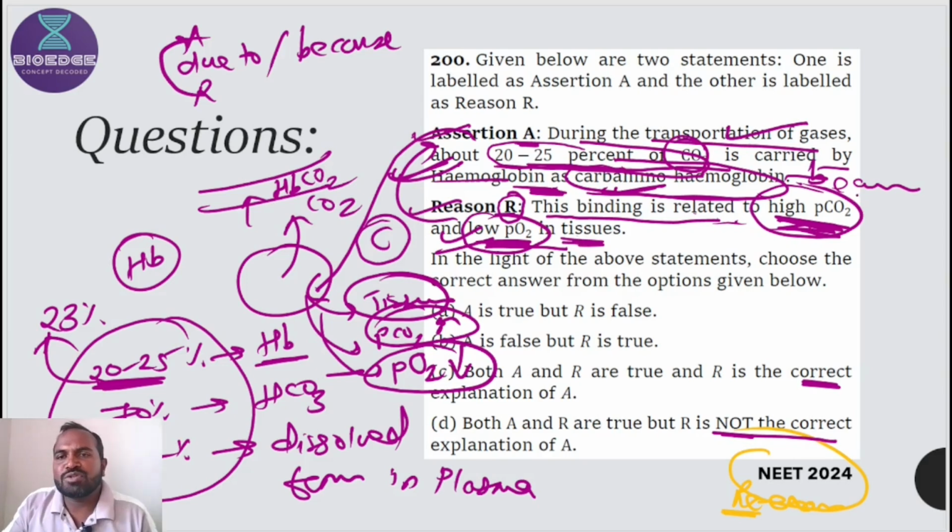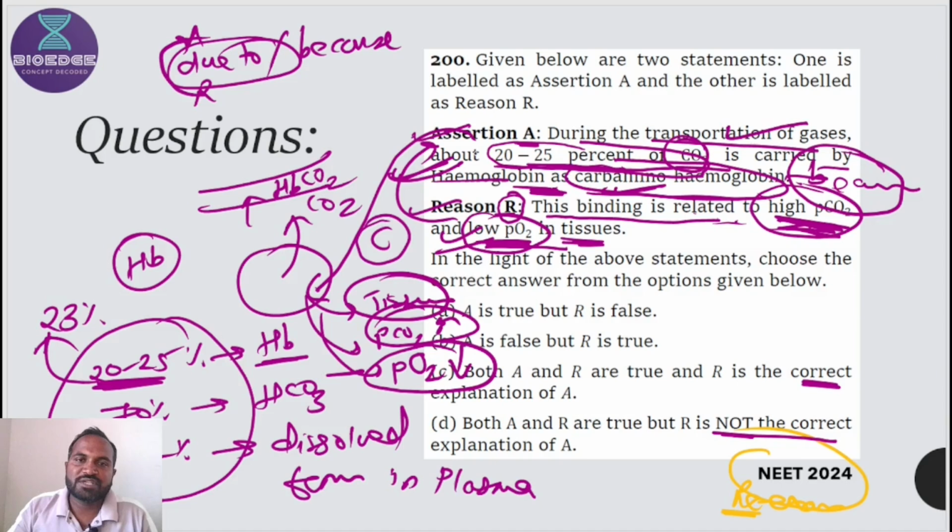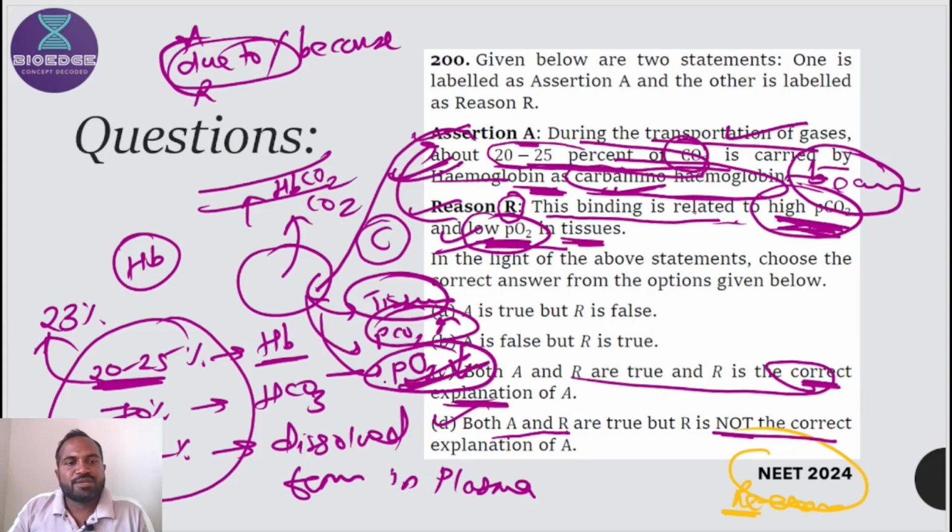If you are not able to connect, then use a different word: due to. Due to this binding being related to high PCO2 and low PO2 in the tissue, this seems like a correct reason for the assertion. So both statements A and R are correct, and R is the correct explanation. That's why C is the correct answer. In this way you should decode the concepts.